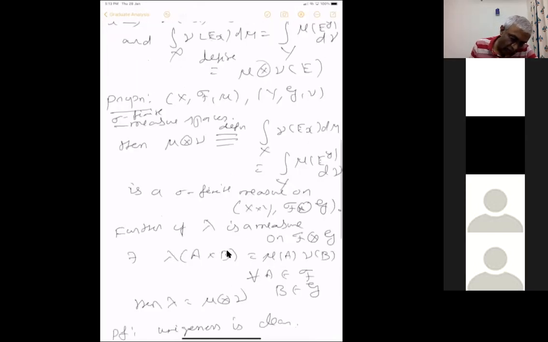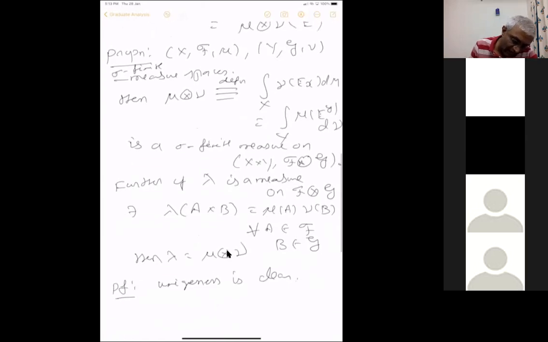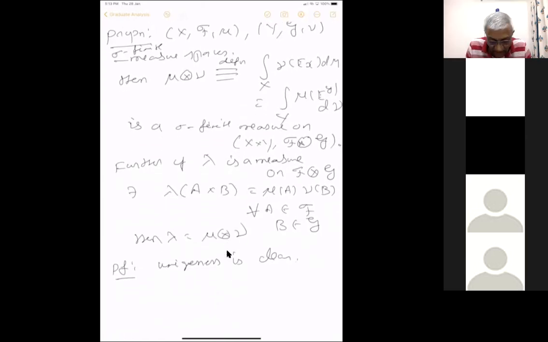So we only have to prove that we have already noticed that this is of course additive. We need to verify countable additivity. It's clear on the empty set it is 0 and all that. So we need to only verify what we have defined as mu tensor mu is countably additive.